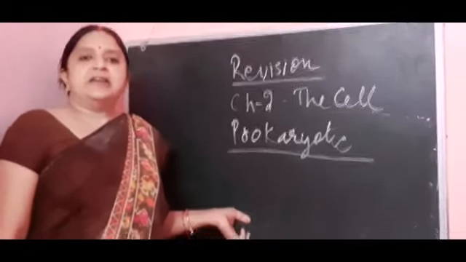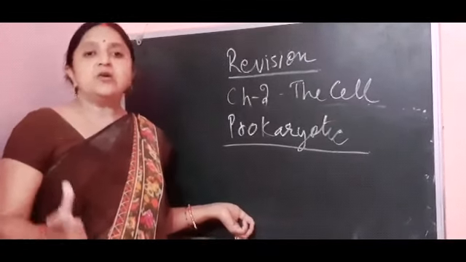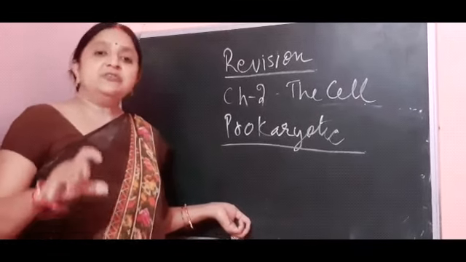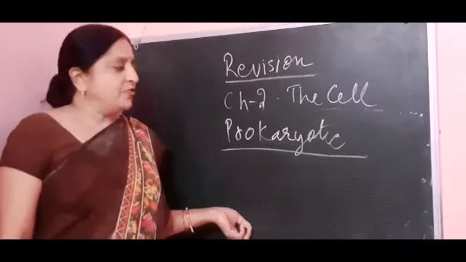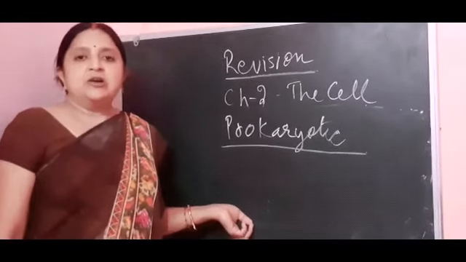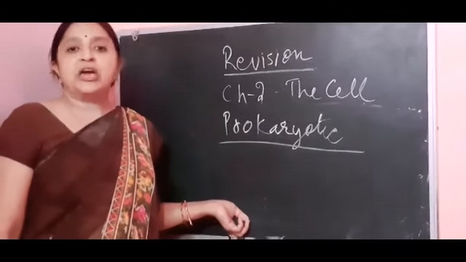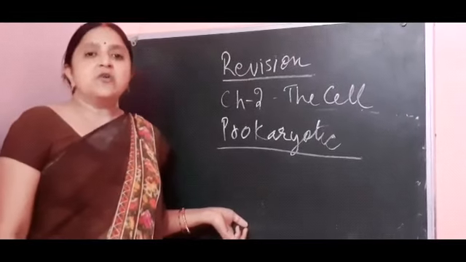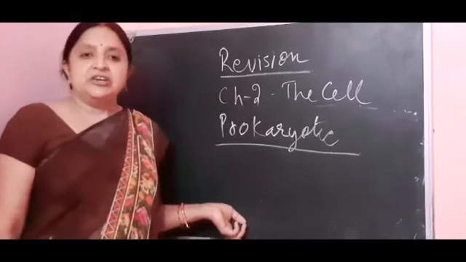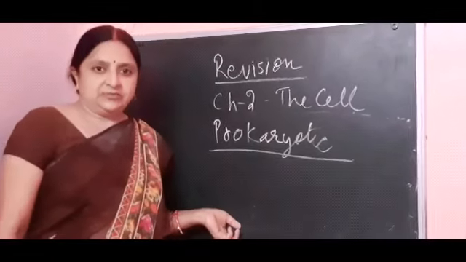If an individual has a primitive nucleus, not a well organized nucleus, meaning a nucleus without a membrane, that type of cell is called a prokaryotic cell, and the organisms are called prokaryotes. Suppose bacteria, amoeba. These organisms do not have a well organized nucleus, so they are called prokaryotic organisms.